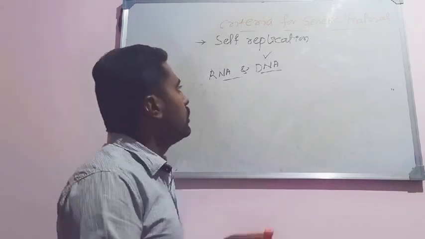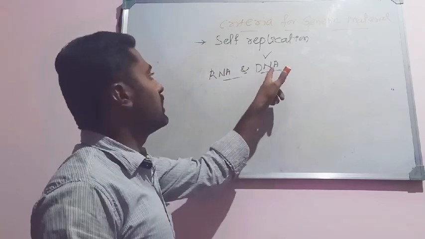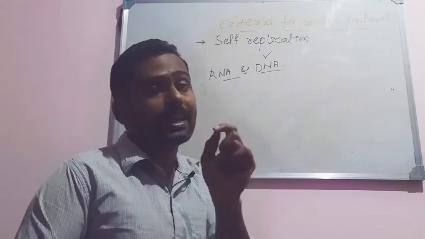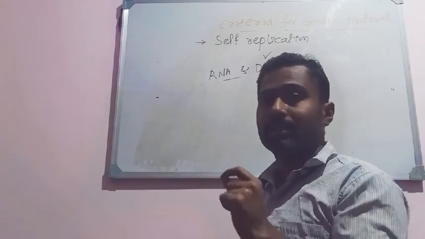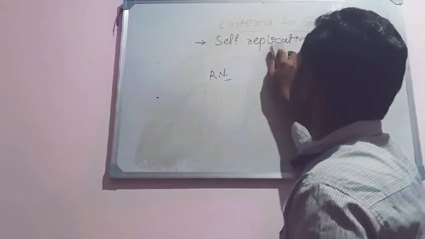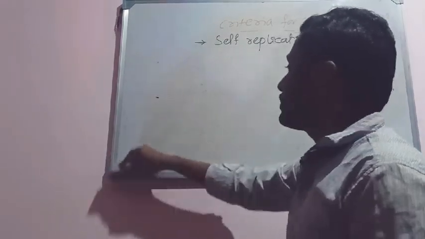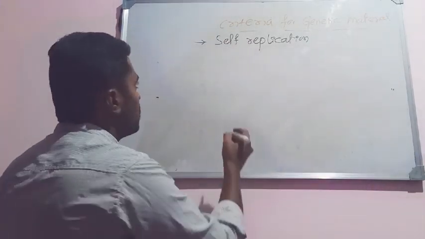That property, self-replication, is lacking in RNA but found in DNA. It is a major character for considering it a hereditary material. DNA is able to synthesize itself, and it is also able to synthesize RNA.